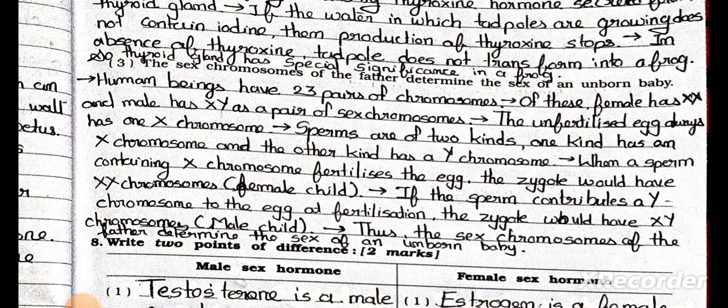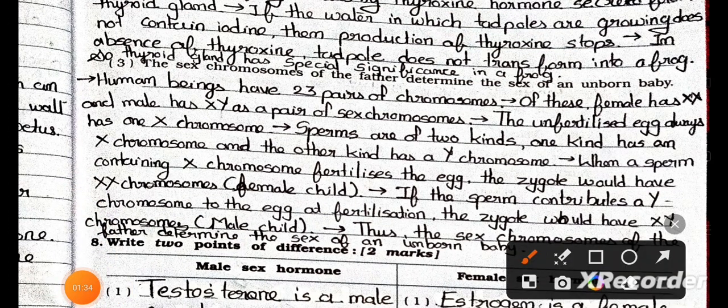Now we will see question number 3. The sex hormones of the father determine the sex of an unborn baby. Answer: human beings have 23 pairs of chromosomes. Of this, a female has XX and a male has XY as the pair of sex chromosomes. The egg always has one X chromosome. Sperms are of two kinds.